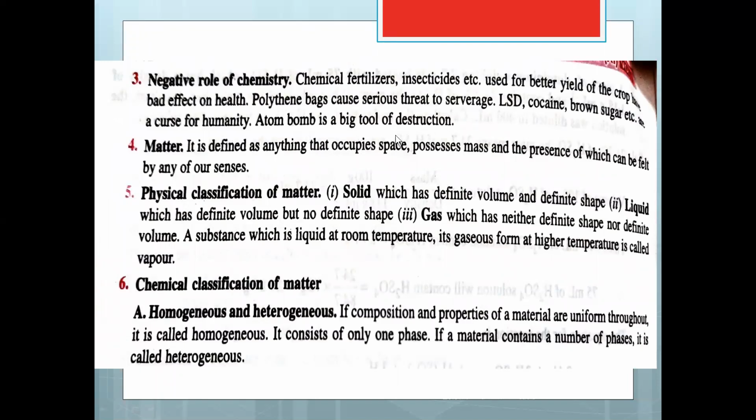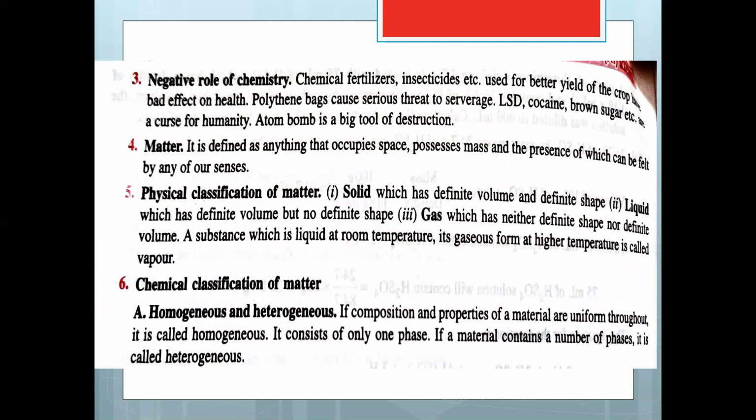Then we'll see the negative role of chemistry: chemical fertilizers, insecticides, etc. used for the better yield of the crop have bad effect on health. Polythene bags cause serious threat to sewerage, LSD, cocaine, brown sugar, etc. and thus are a curse for humanity. Atom bomb is a big tool of destruction.